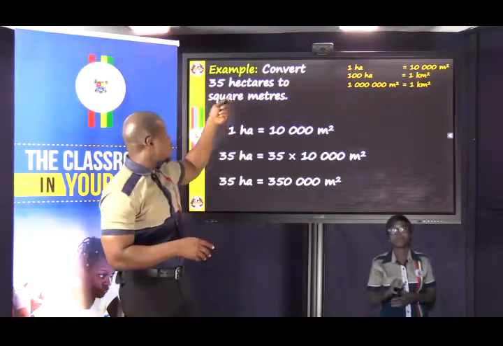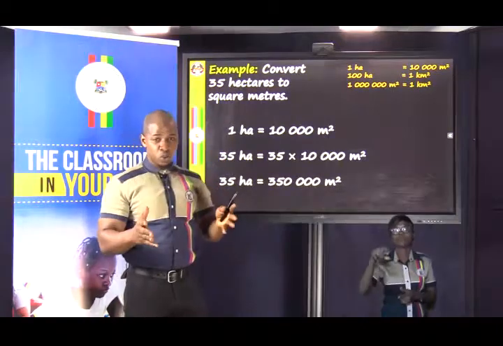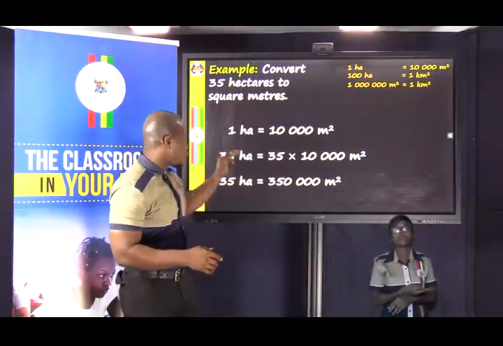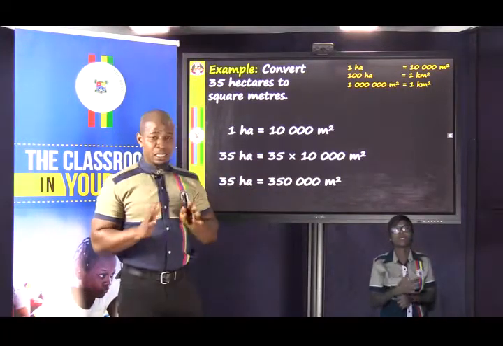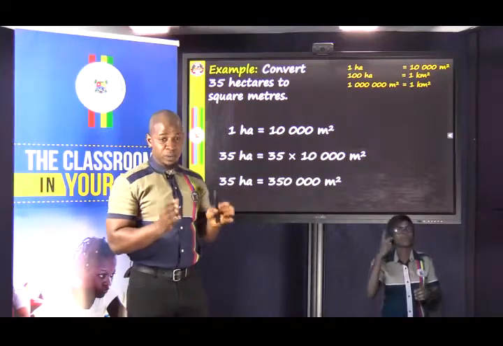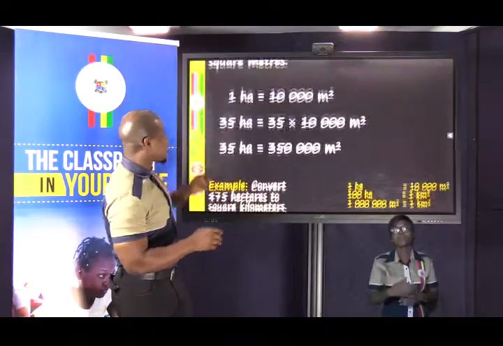So the question again says convert 35 hectares to square meters. And using the relationship between hectares and square meters, we'll multiply by 35 and we'll get this. So when you want to make any conversion, just look for the relationship and that's where you begin. Check out the next example.